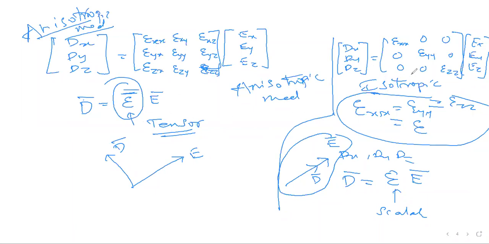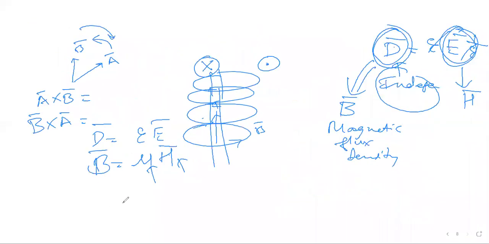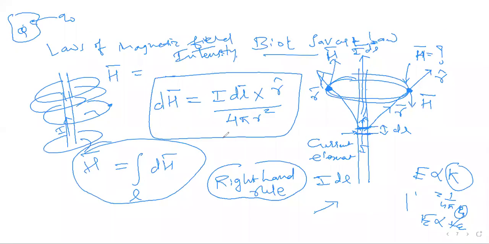If the medium is isotropic, mu is a scalar, and if it is anisotropic, mu is a tensor. Those things remain the same. Now, if we talk of units of H, can someone help me in finding the unit of H? What can be the unit?